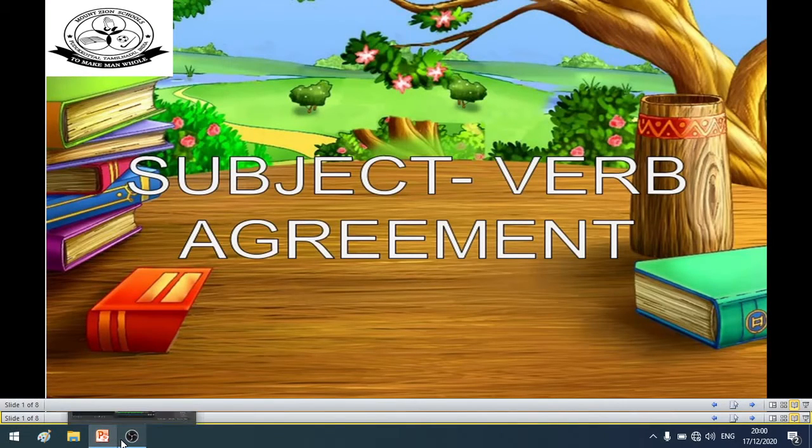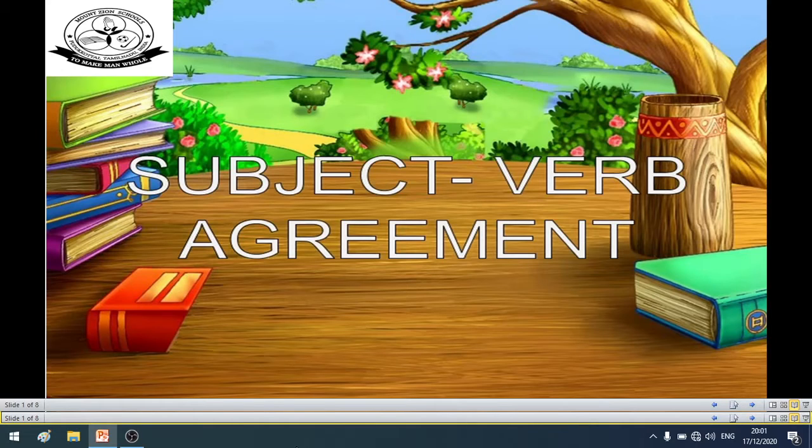Good morning, students. Today we are going to learn about one important topic in grammar, subject verb agreement. So, you all know about subject and verb. Subject is the doer of the action in a sentence, and verb tells what the subject does. So, here we need subject verb agreement in a sentence.